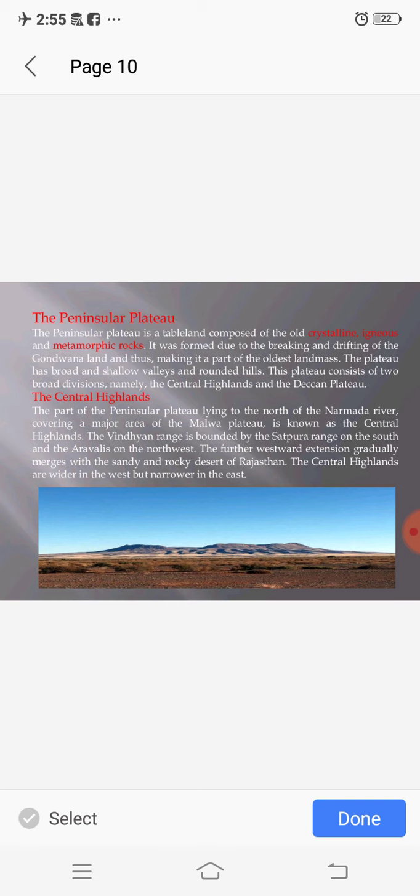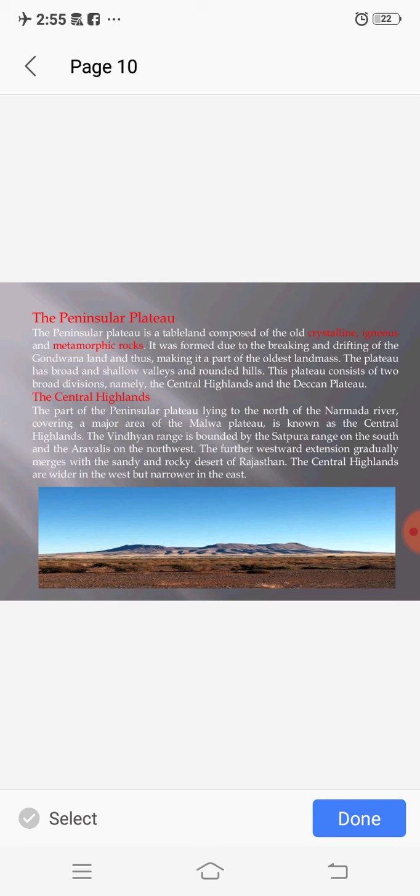Now, the peninsular plateau. The peninsular plateau is a tableland. It is composed of the old crystalline, igneous and metamorphic rocks. It was formed due to the breaking and drifting of the Gondwana land.